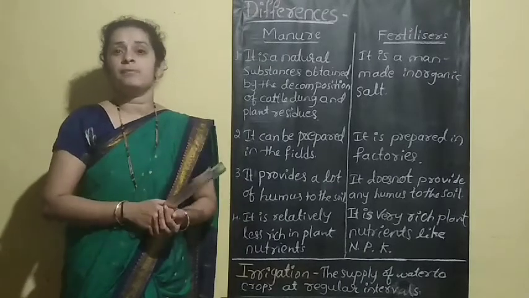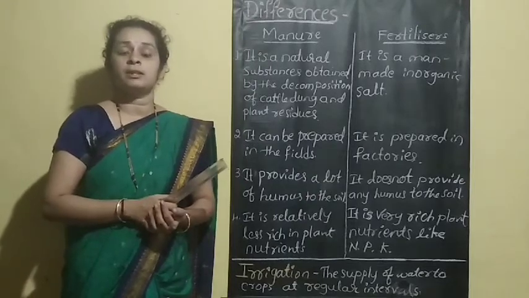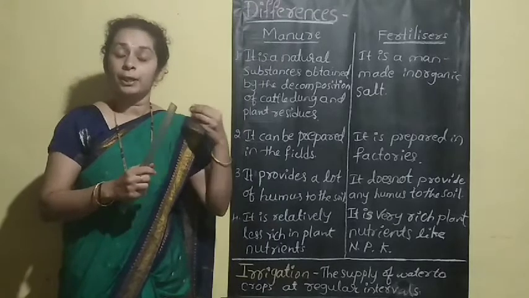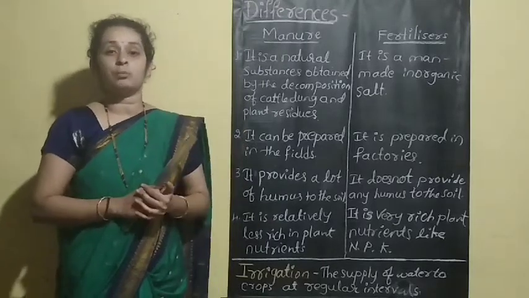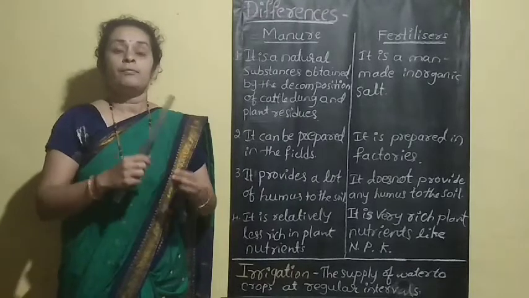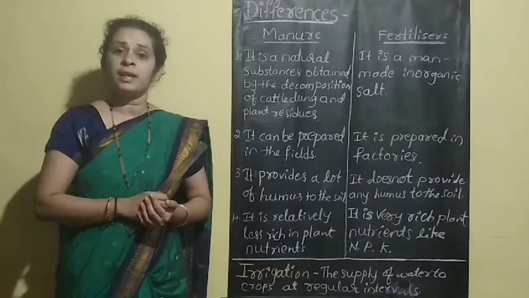This water is essential to dissolve the nutrients and minerals in the soil so that the plant roots can easily absorb them. For germination of seeds also water is essential.